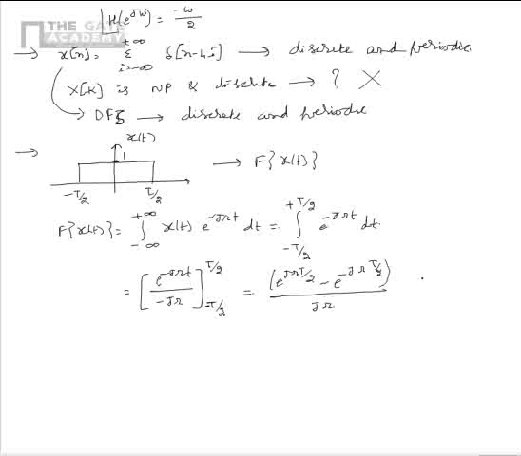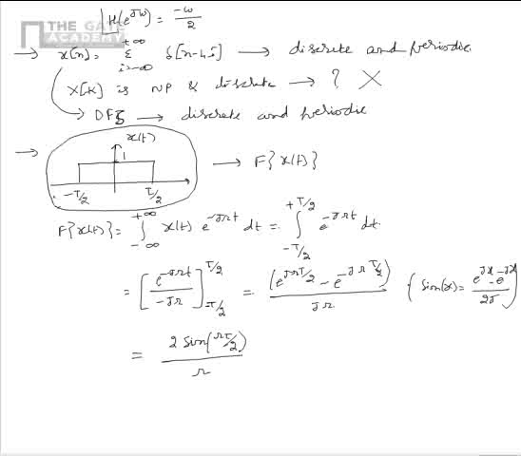But we know that sin x is equal to e power jx minus e power minus jx divided by 2j. Using this formula, we can write that Fourier transform of x of t is 2 times sine of omega T by 2 divided by omega. So we can see that for the given x of t, which is a pulse in the range of minus T by 2 to plus T by 2 with a magnitude of 1, the Fourier transform is given as 2 times sine of omega T by 2 divided by omega.